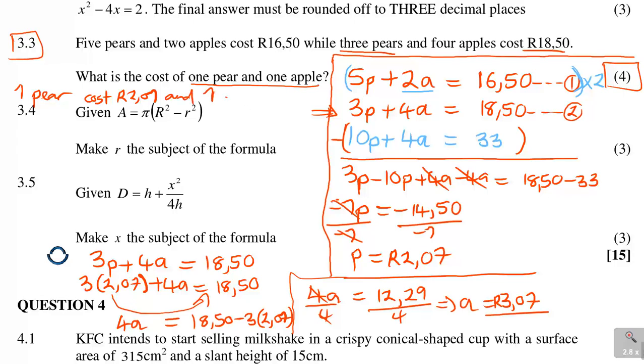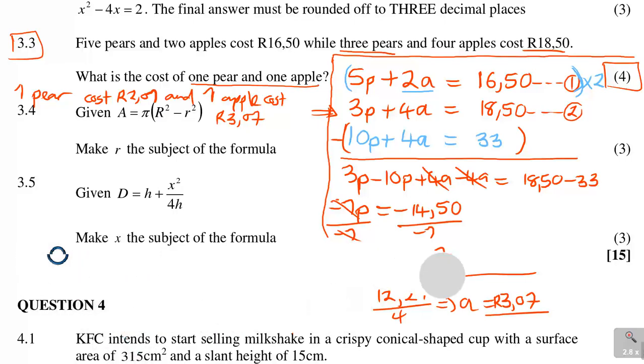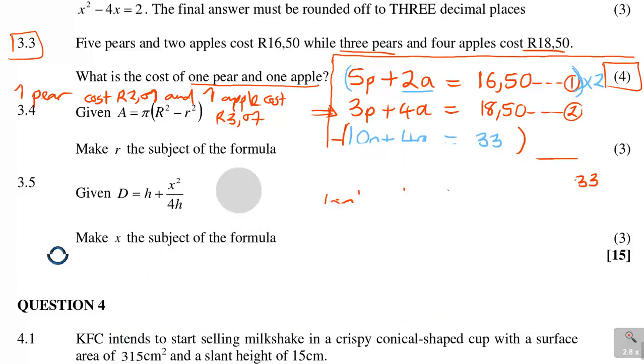And 1 apple cost, and then you're going to say 3 rand 7 cent. So this is how you're going to conclude your answer, so that you can have your formats. So that is that. This is how you were able, if ever you were working on such a problem, to solve it. You could have done that. So this is how you do that.